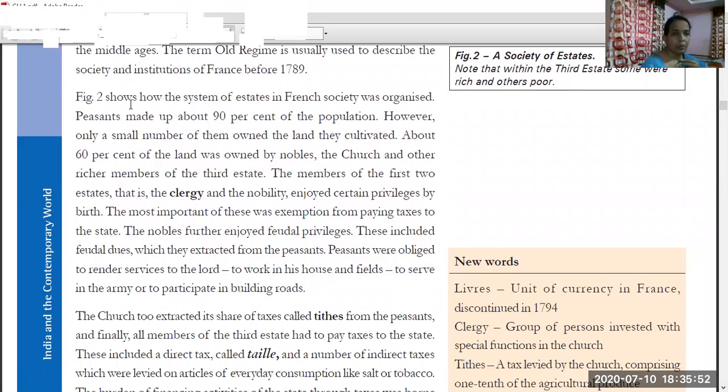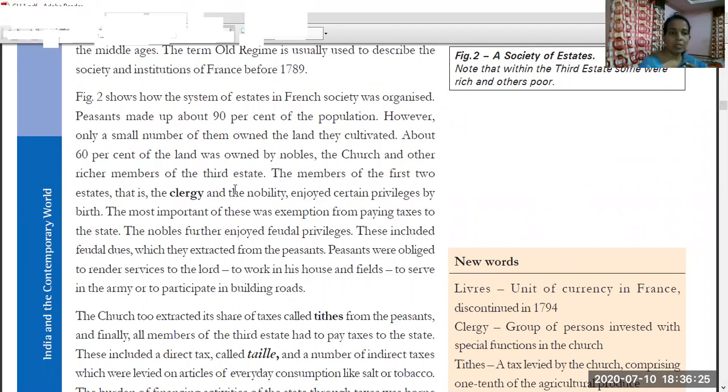Figure 2 shows how the system of estates in French society was organized. Peasants made up about 90% of the population. However, only a small number of them owned the land they cultivated. It means many were landless. About 60% of land was owned by nobles, the church, and other richer members of the third estate. Most of the population was landless or small landowning people.